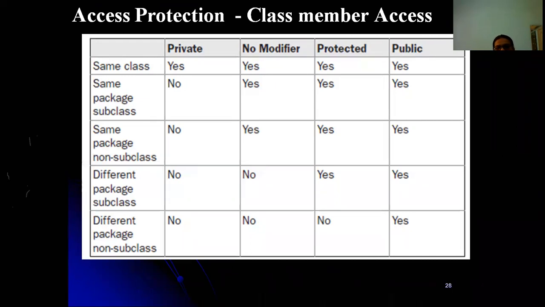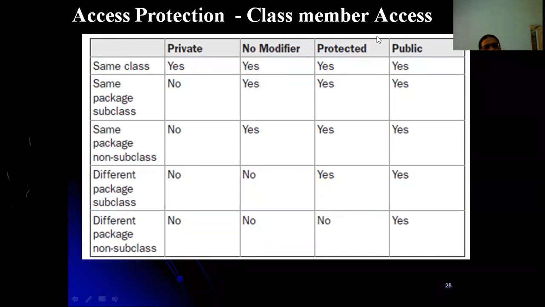Okay. This is the access protection for a class member access. This is for a package. So here, same class is having a private member, I mean, you can use that. Same class methods you can use. If there is no modifier, I mean the default access or default modifier, then also you can use.